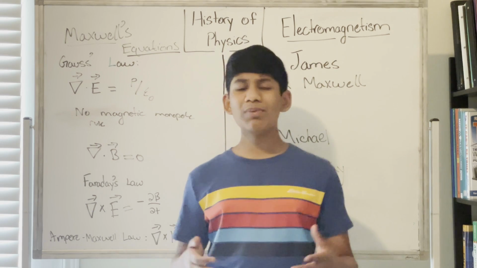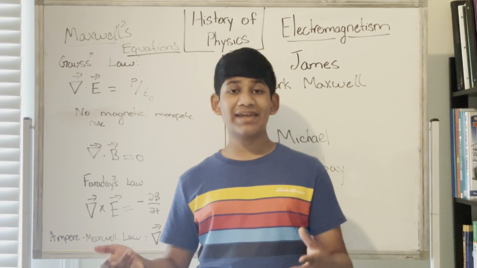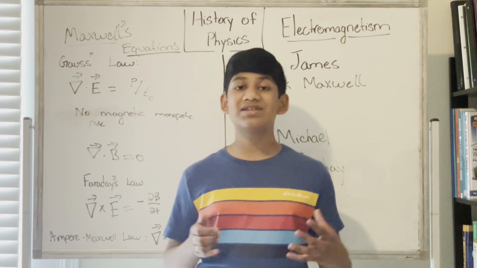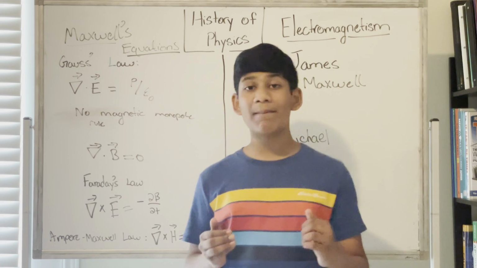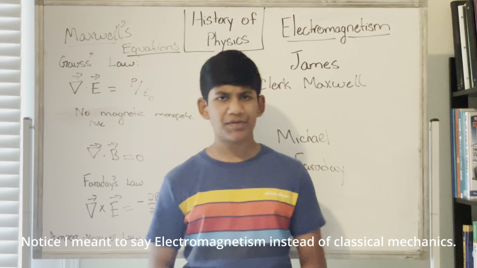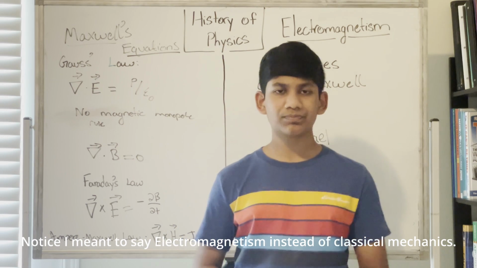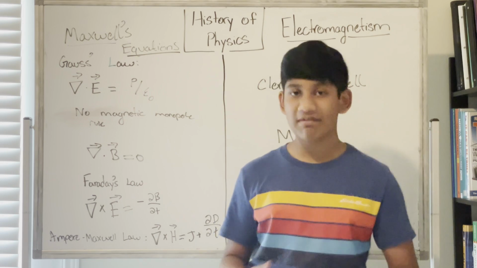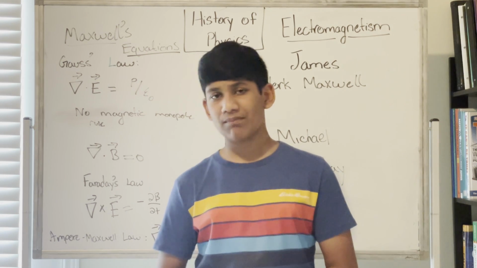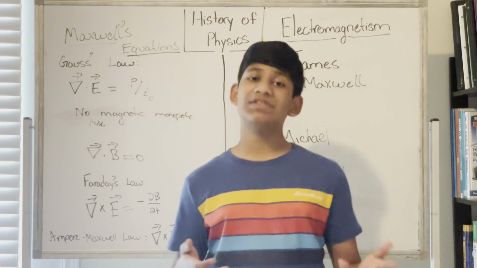Okay, now that we've talked about classical mechanics and how electromagnetism is a little bit more mathematically intensive than classical mechanics, let's talk about what electromagnetism is. To understand it, we must understand the theory of everything. So what is the theory of everything? Well, the theory of everything is not the theory of everything.